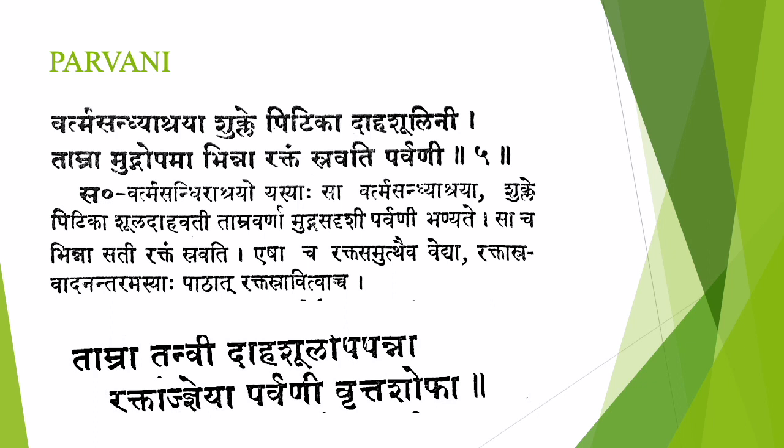Parvani Vritta Shofa, it is a round swelling. So Tamra Varnam, it's thin, Daha Shula will be there, Rekta dosha predominant, and it is like a round swelling, a Vritta Shofa. This is according to Sushruta Samhita. These are the lakshanas of Parvani.